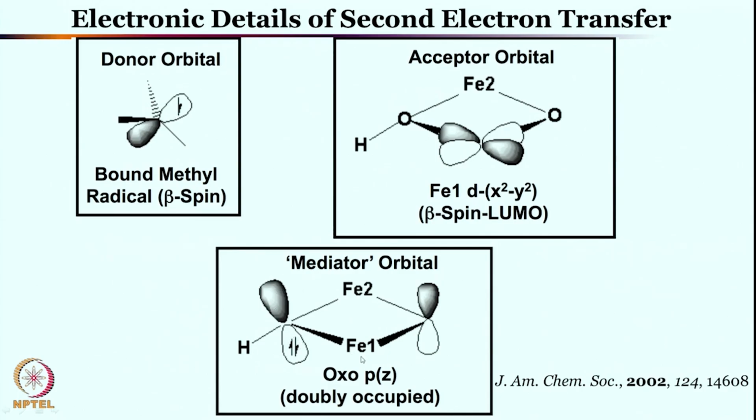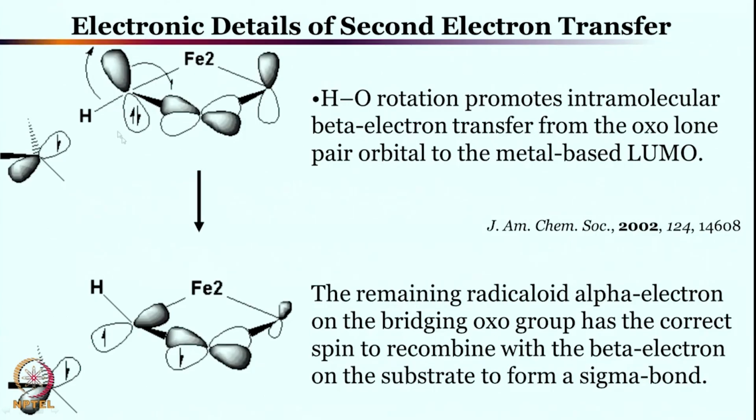One of the electrons, the beta electron, has to be transferred to the iron center, and this is what you see over here, the alpha spin, the beta spin and the alpha spin. Upon rotation and transfer of one electron from this OH to the iron center, it gives rise to a situation where OH radical is there and the CH3 radical is there. Now these two radicals will combine to form the sigma bond. So we have seen how CH4 to CH3 radical and CH3OH bond is forming.